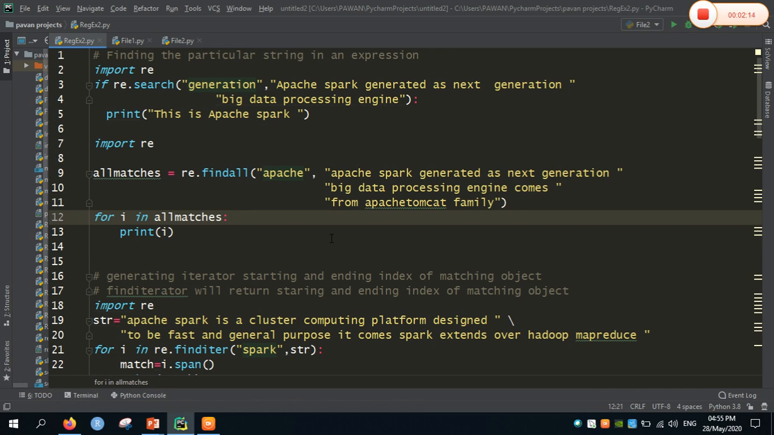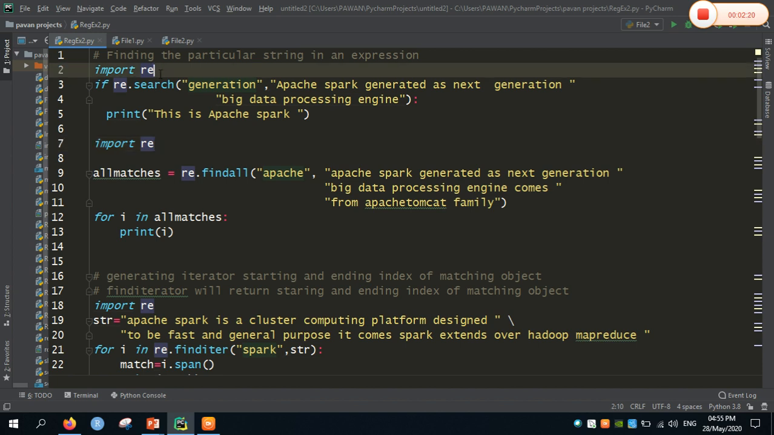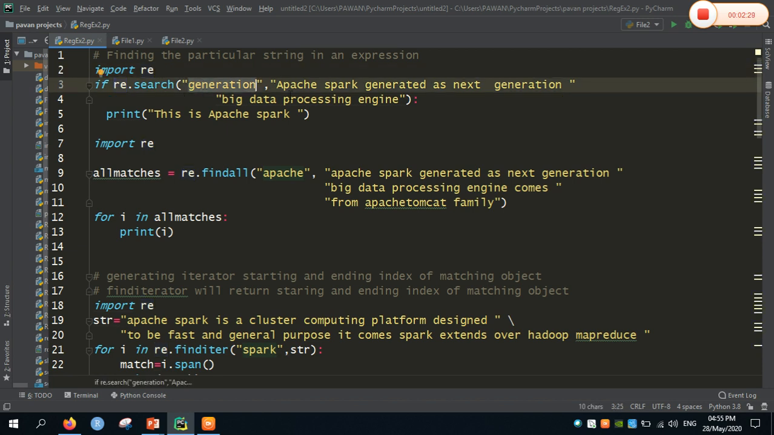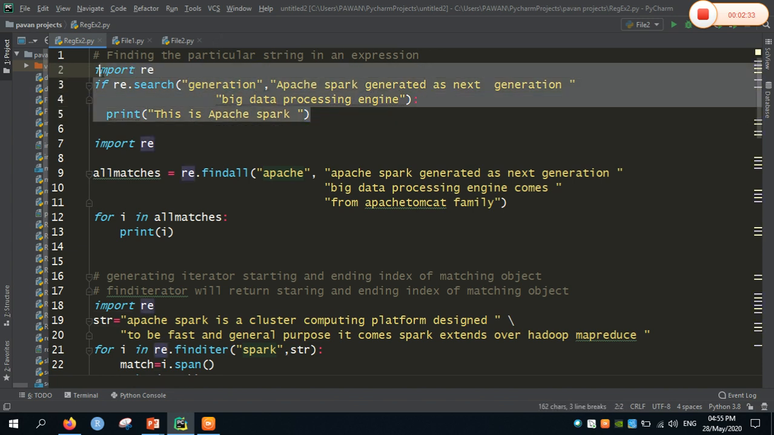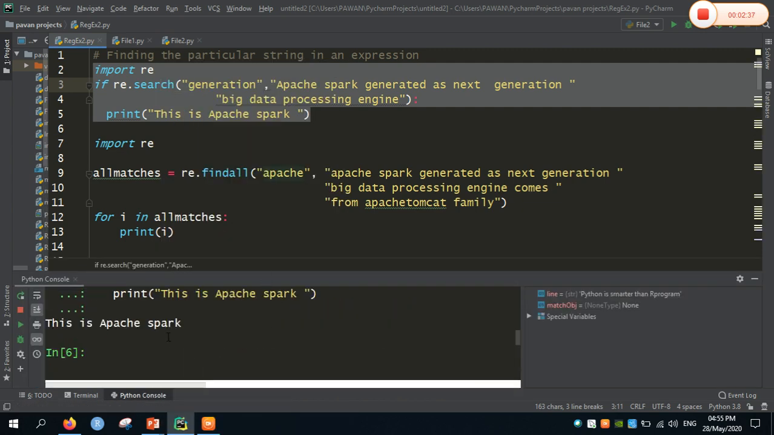So let us execute the code first. Initially, finding the particular string in an expression. In order to perform a regular expression, Python comes with a module called re. So I am going to import the module re and I am searching for the word generation in the given string. If it returns true, then I am printing a message. So let me run this code first. Execute the selection in Python.